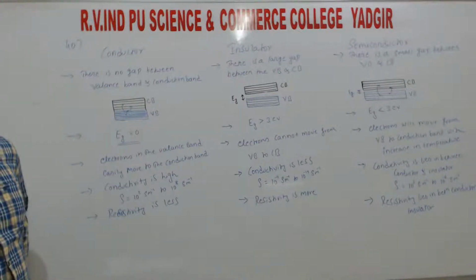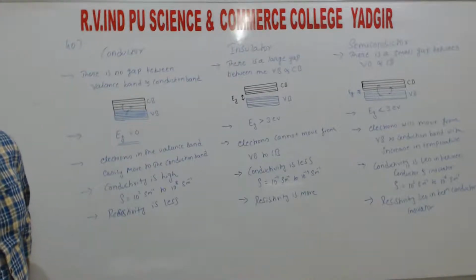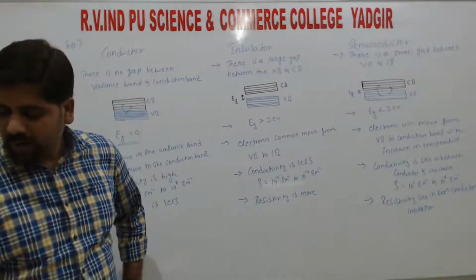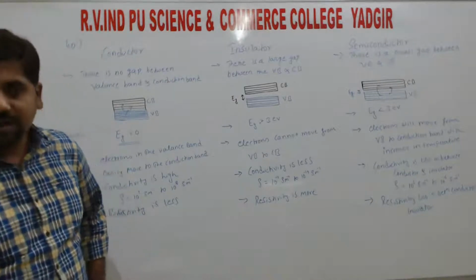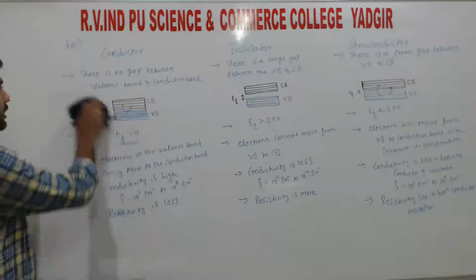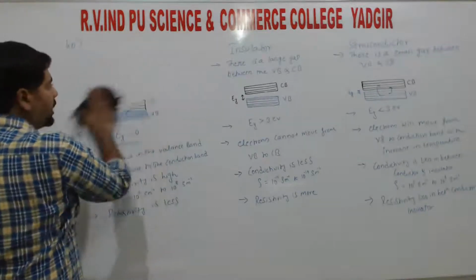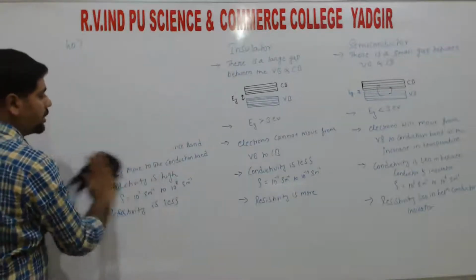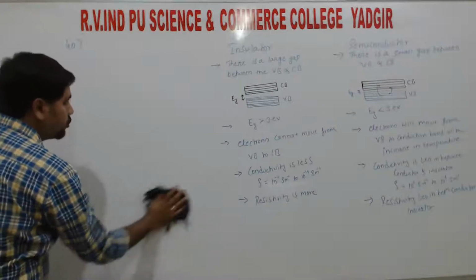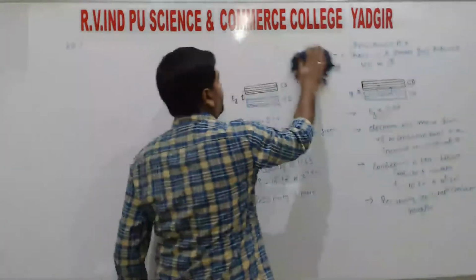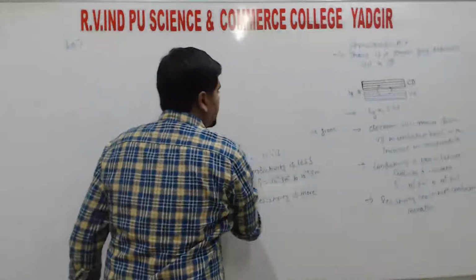So next, 41st question: draw the logic gate and truth table of AND gate, OR gate, NAND and NOR gate. In the last test, AND gate was asked, the diagram was for AND gate and the truth table was for OR gate, right? So many made mistakes. So it is simple.